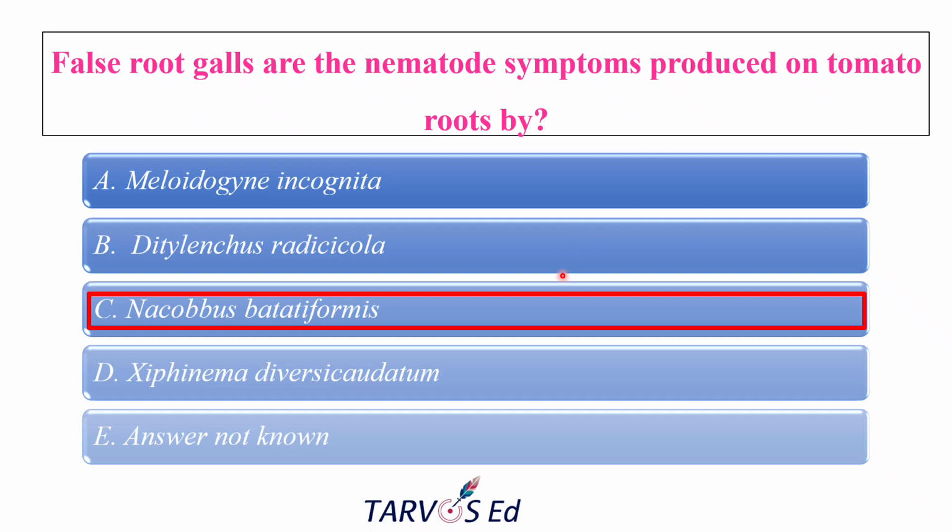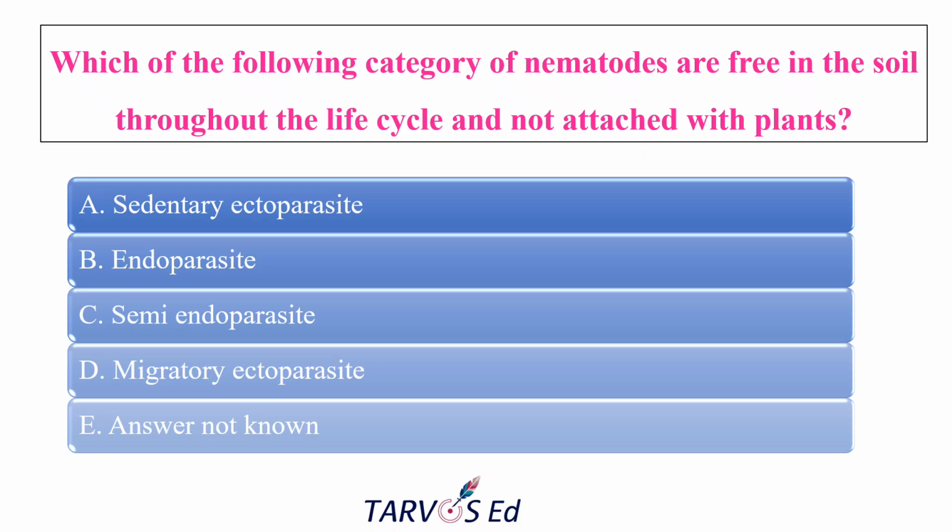So the correct answer is Nacobbus. True galls are produced by Meloidogyne, while false root galls are produced by the false root-knot nematode, Nacobbus batatiformis. The next question is, which of the following categories of nematodes are basically free in the soil throughout the life cycle and not attached to the plants?